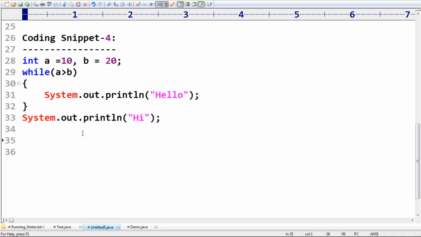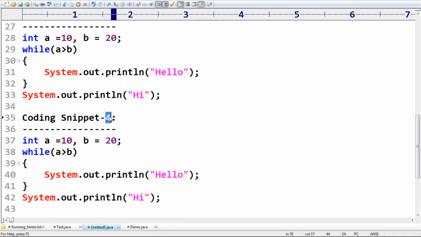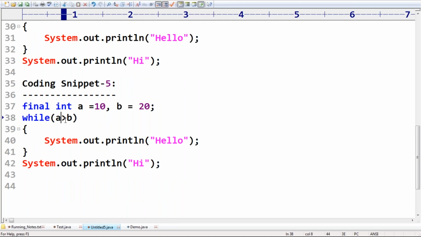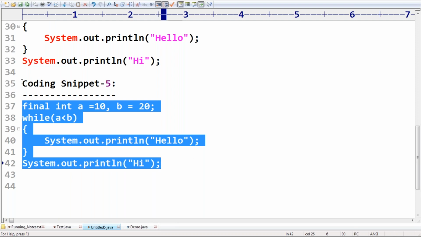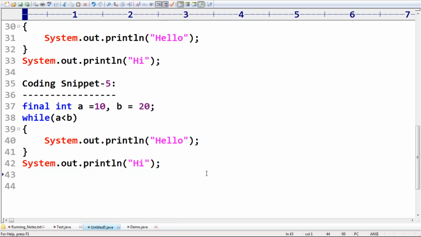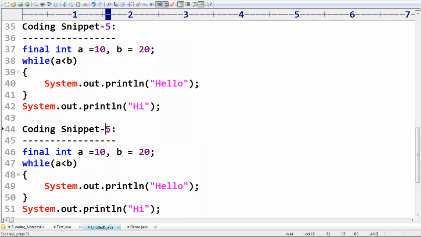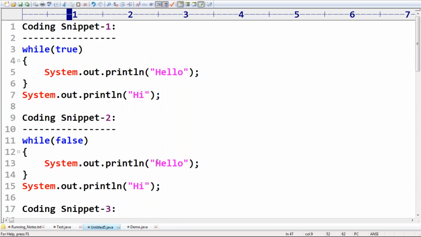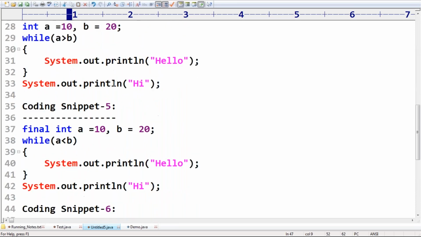Next, observe carefully, coding snippet 5. Now I'm taking final int a = 10, b = 20, while a less than b. Next, the final coding snippet, 6. Now I'm taking very dangerous things. This is the most valuable, very important point for you people. So total, how many coding snippets are there? Six coding snippets, sir.